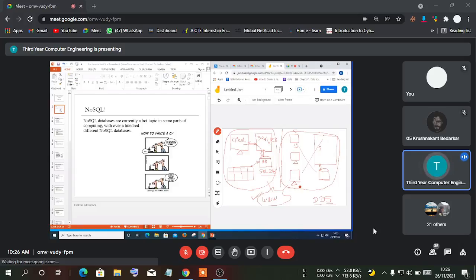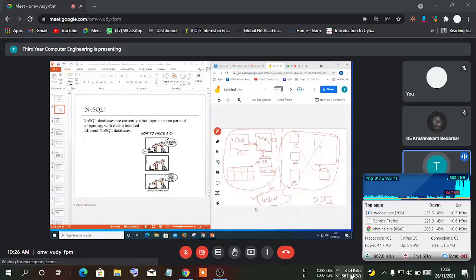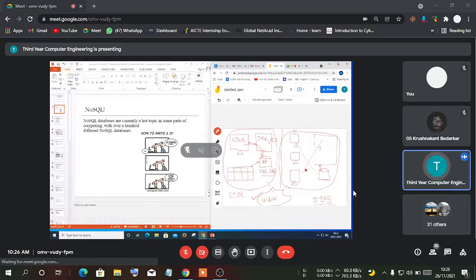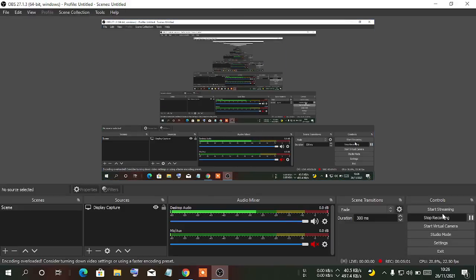Now, what are the disadvantages of this distributed system? Can anyone tell what the disadvantages of the system could be? The very first disadvantage of this system is cost. The initial client server architecture required a very low cost, while this distributed database system will require more cost because the number of workstations is larger and they are completely interconnected through the internet. So definitely we require more cost.